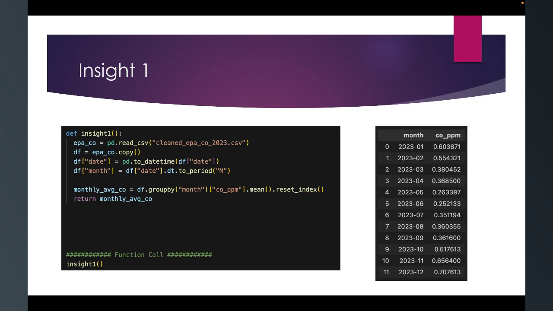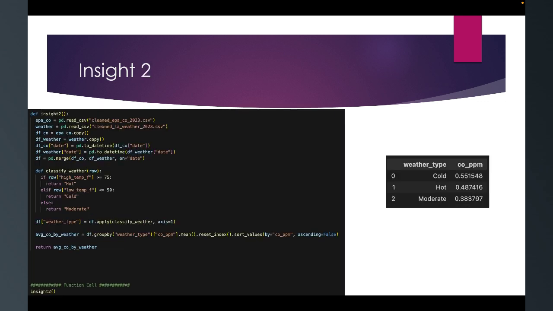So for my first insight, I wanted to check how the mean CO levels differed per month. The way I did it is I looked at the very first data set and made a copy, and then I extracted the date and month. And then I decided to group it by month and find the average CO value, and then that gave me this table to the right.